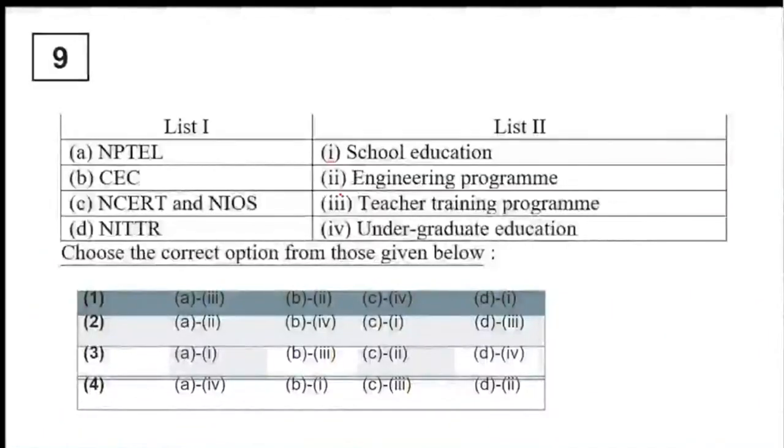Now coming to the list of the bodies, that is the organizations. We have list 1 as the names, which are acronyms. List 2 has the programs they are dedicated to. So we have NPTEL, CEC, NCERT, NIOS, and NITTR.